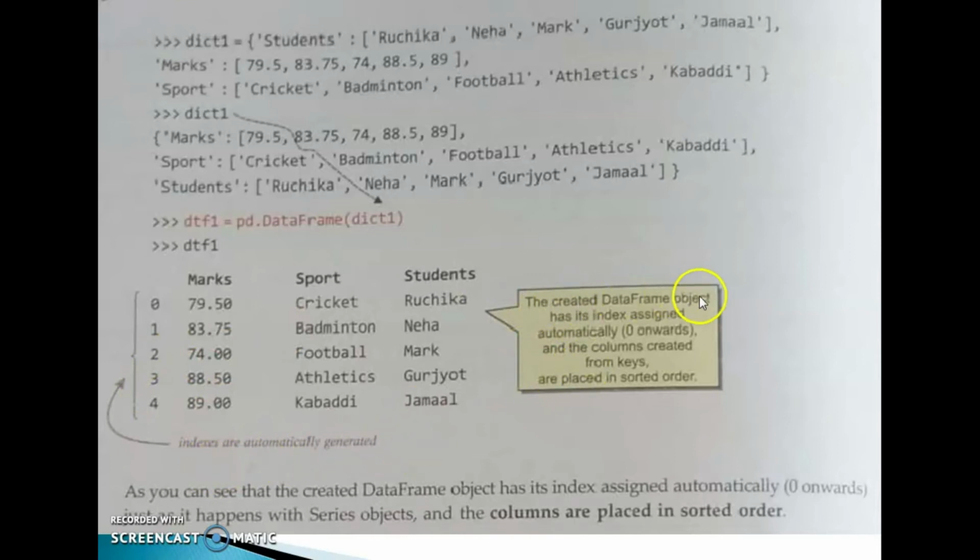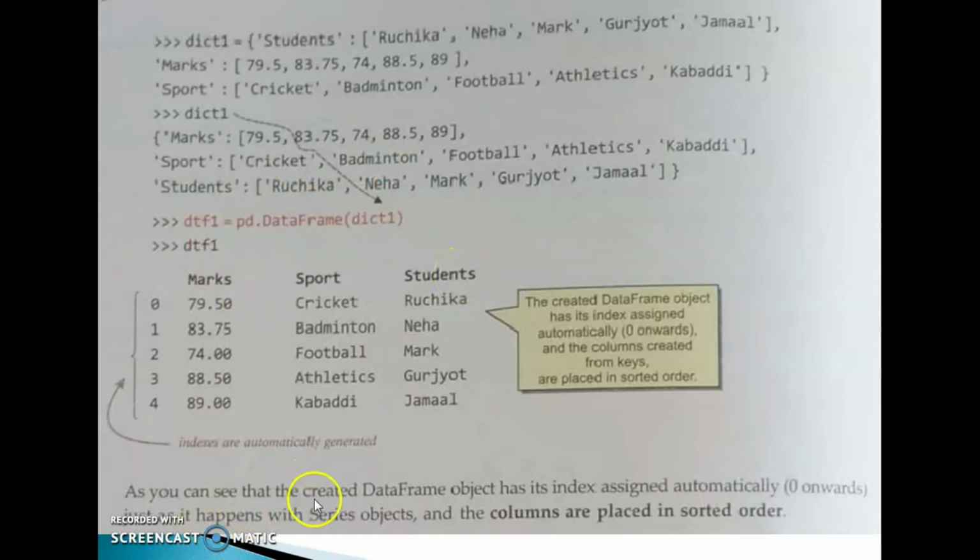The created data frame object has its index assigned automatically from 0 onwards, and the columns are created from keys. These are all keys from this dictionary: students, marks and sports. These keys identified as columns are placed in which order? Sorted order.